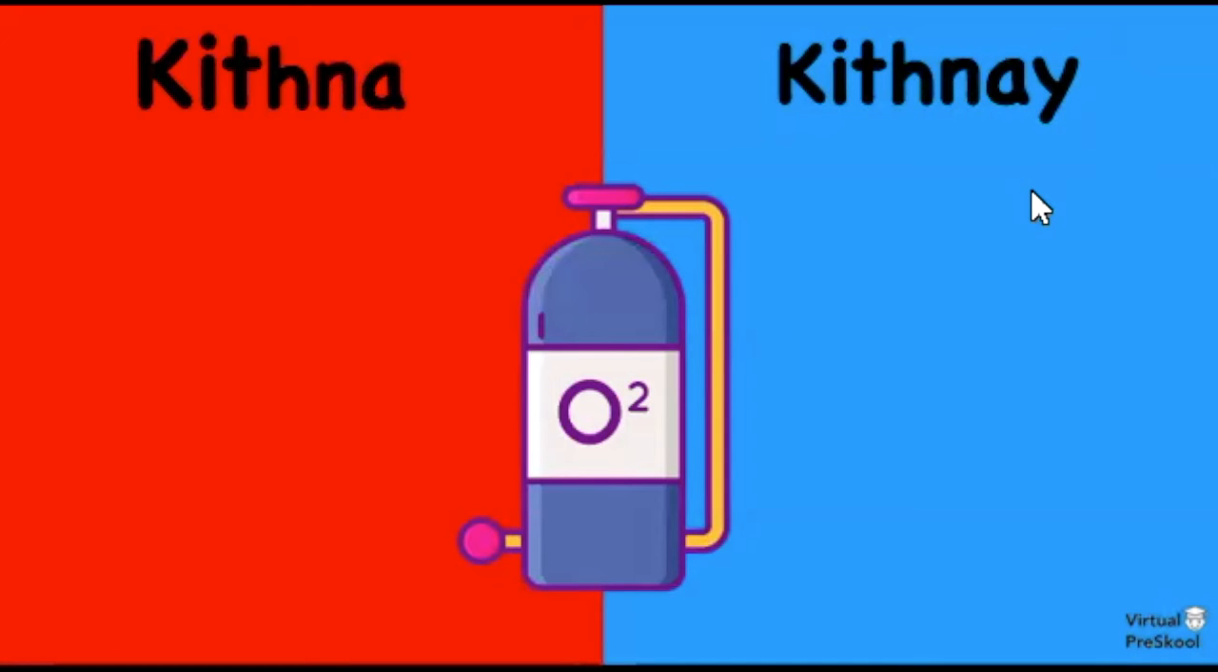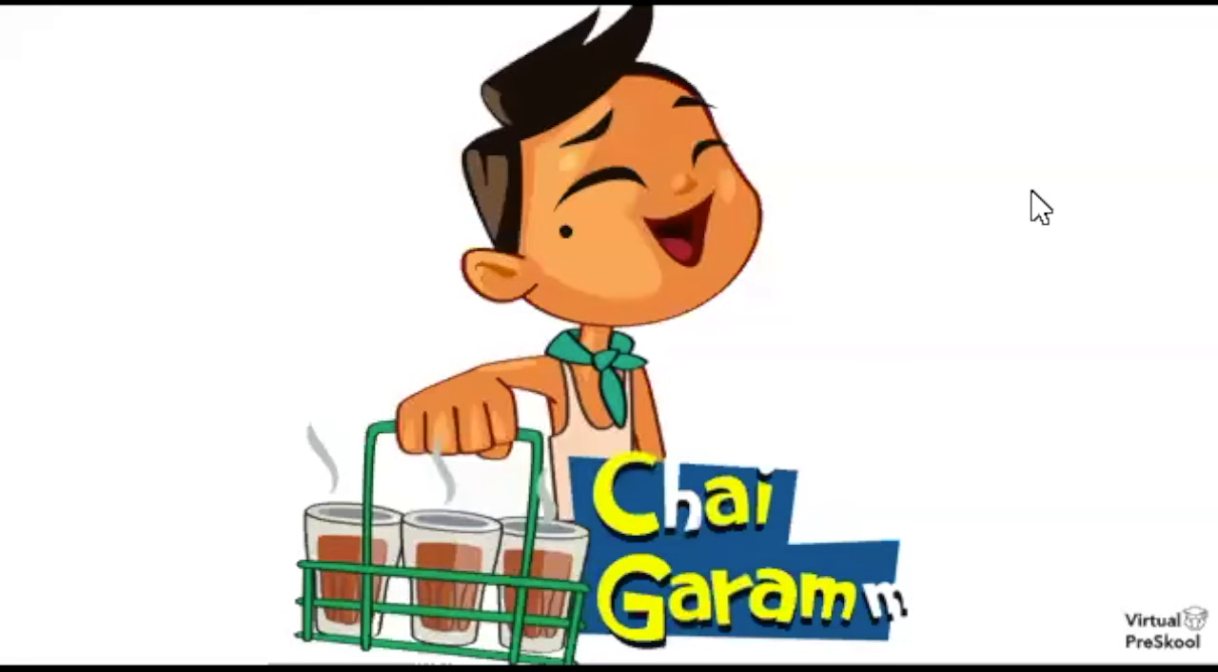Do we say how much air is in the tank or how many airs are in the tank? We say how much air, right? And is air countable or uncountable? It's also uncountable. So it's kitna or kitne? It's kitna.